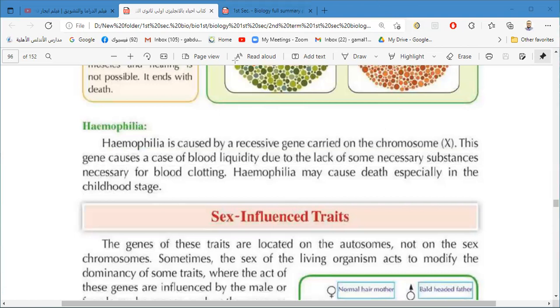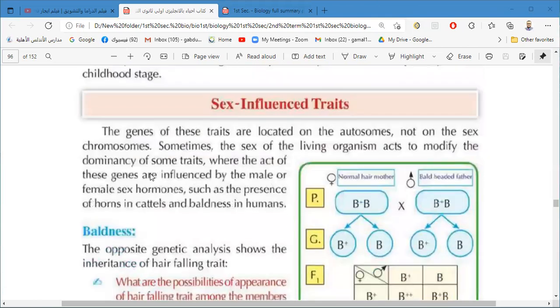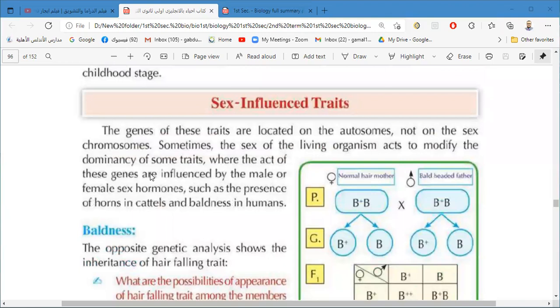And now we can go to another type of inheritance, which is sex influenced traits. The meaning of sex influenced traits: these traits are located on autosomes. The genes are located on the autosomes. So it is like Mendelian inheritance. The characteristic is a body characteristic, and the genes are carried on the autosomes.